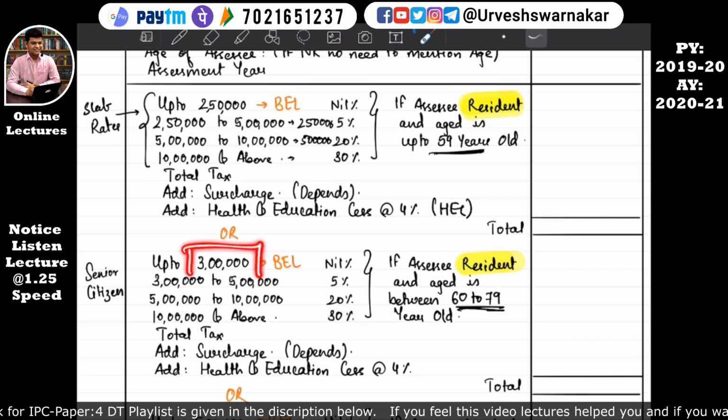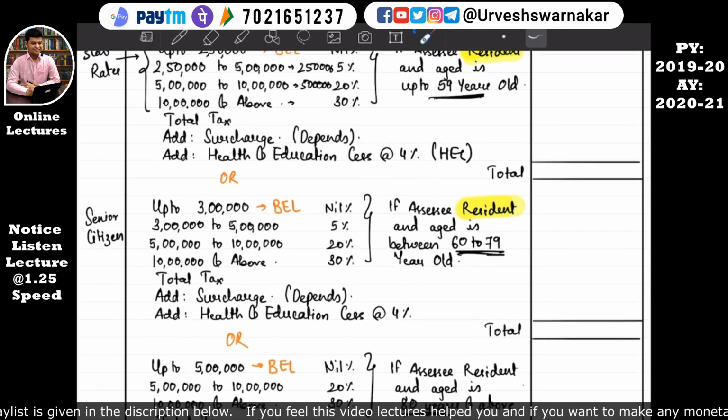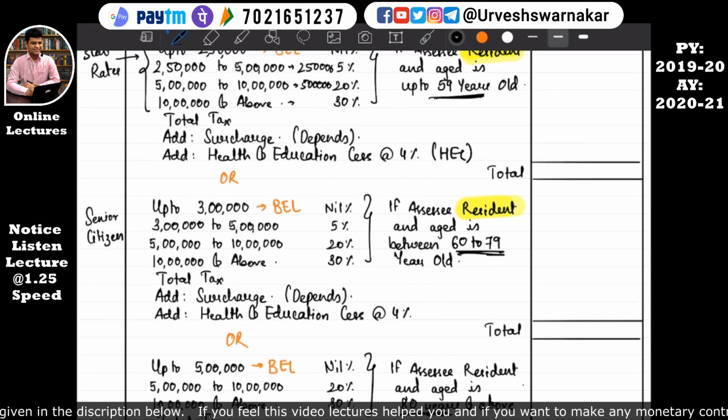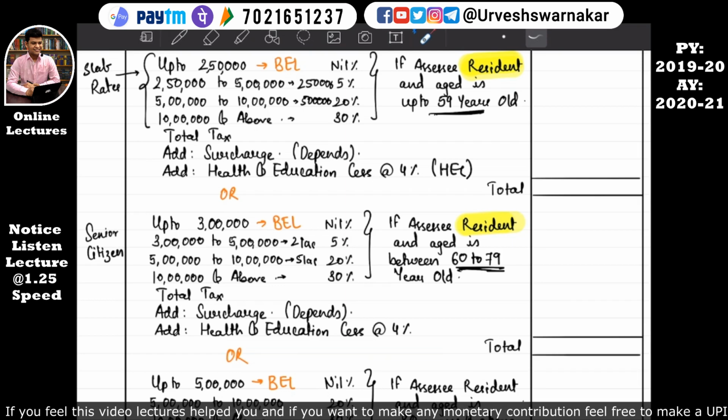You can see it here. The next slab is from 3 lakh to 5 lakh, that is next 2 lakhs, then next 5 lakhs, and over and above 10 lakhs.